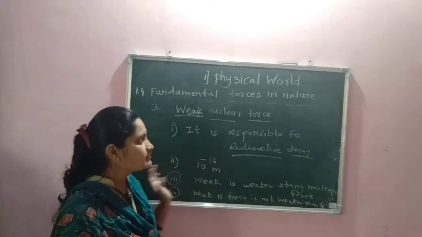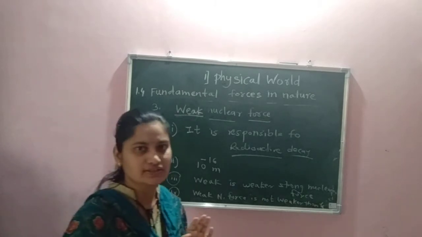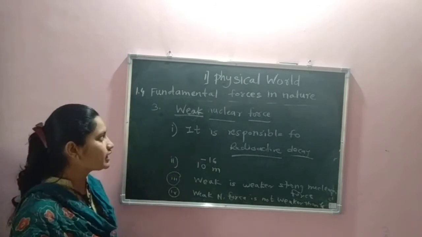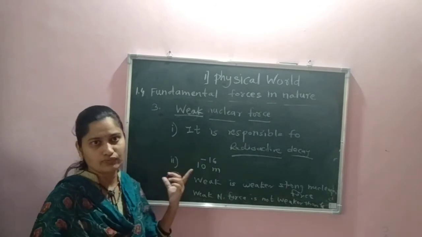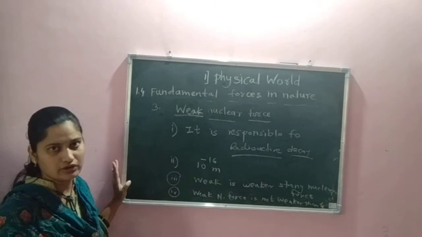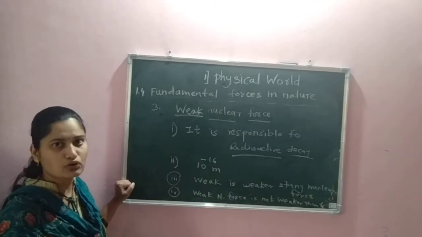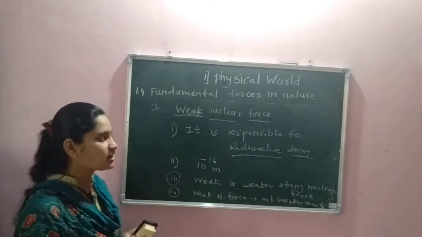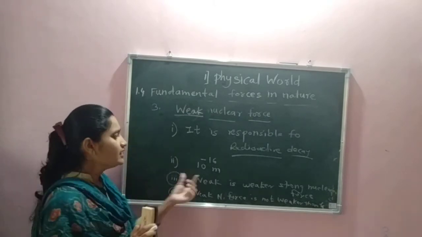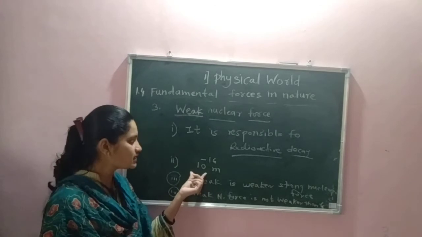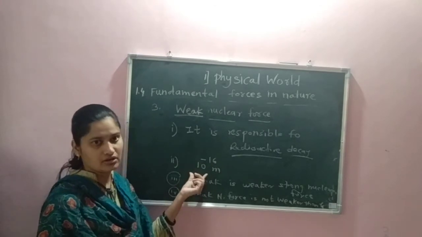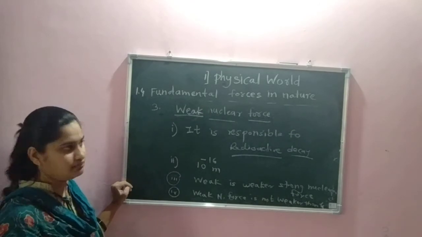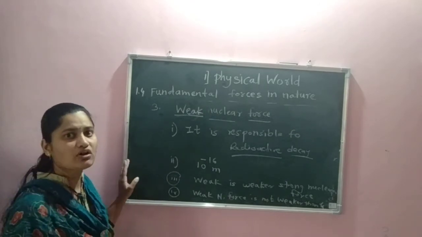So listen, we have seen there are four fundamental forces in nature. The first is the gravitational force. Second, electromagnetic force. Third, strong nuclear force. And fourth, weak nuclear force. We have seen the characteristics of all these forces. Now let us see which are the long range forces and which are the short range forces. For weak nuclear force, the range is 10 raised to minus 16 meter. For strong nuclear force, the range is 10 raised to minus 15 meter. So both are short range forces.